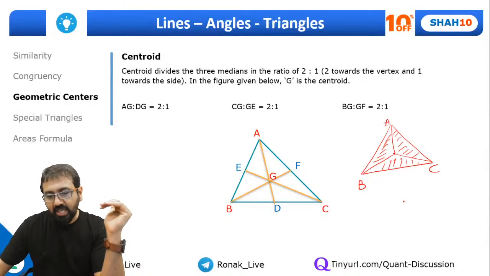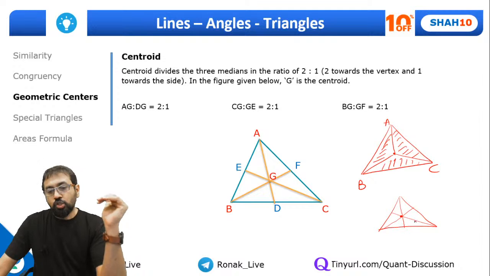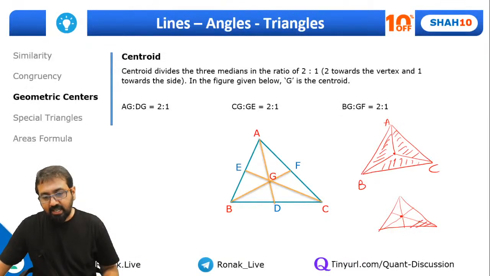Instead of doing it this way, if I do it this way, this is the centroid, and I just draw these medians like this. Please remember, this area will be equal to this area, which will further be equal to this area. So again, you can say the triangle is divided into 3 equal areas.